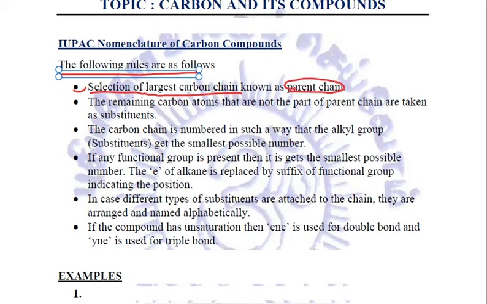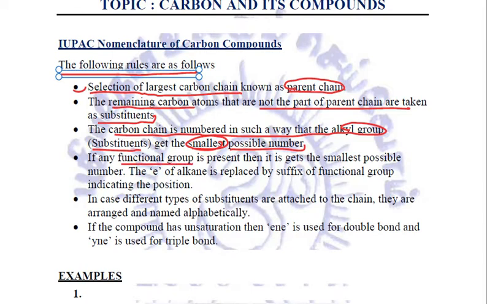If there are other carbon atoms remaining, then they will not be part of the parent chain and they are taken as substituents. Now we have selected the parent chain. In that parent chain, the carbon chain is numbered in such a way that the alkyl groups, that is the substituents, get the smallest possible number. And in case any functional group is present, you have studied various functional groups, aldehydes, alcohols, carboxylic acid, ketones, etc., then it gets the smallest possible number.